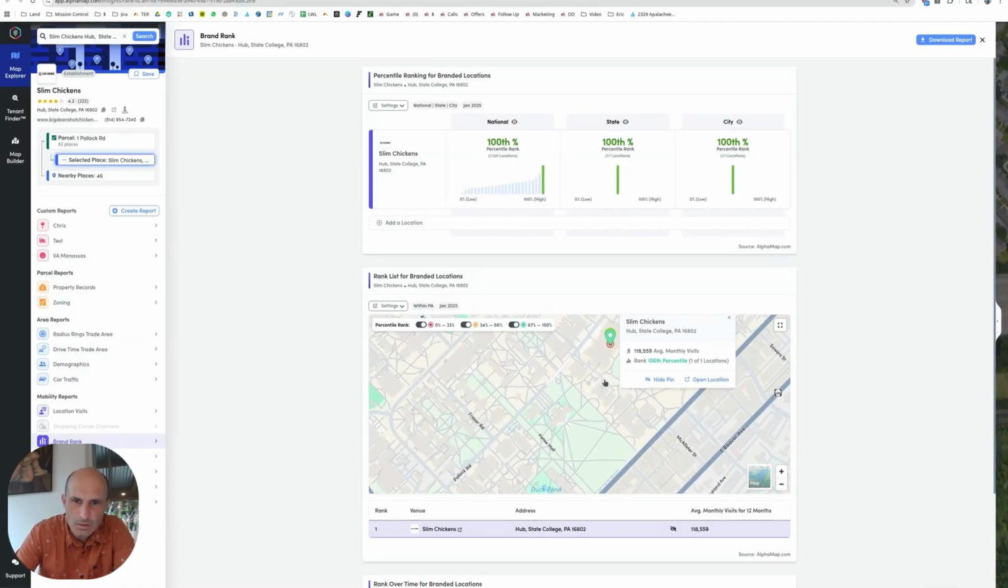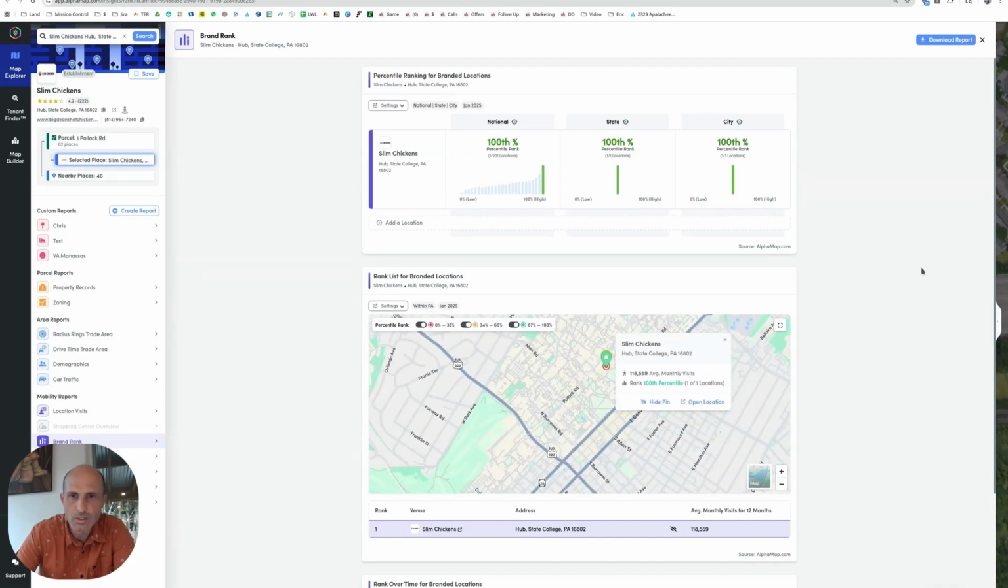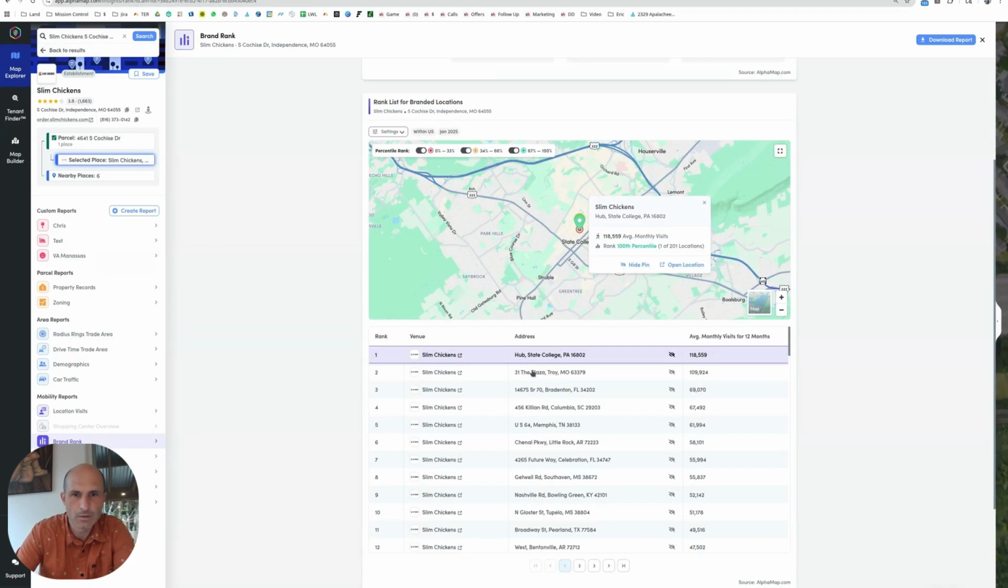This looks like a university. So I think this one's in a university, Pennsylvania University, I'm guessing. Let's skip that one. Let's try this next one.